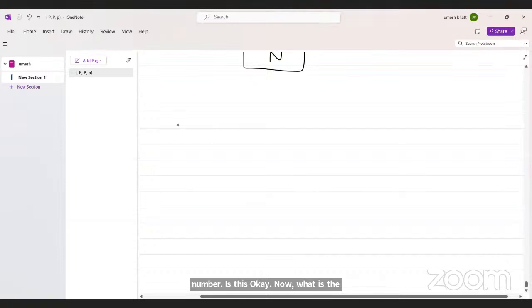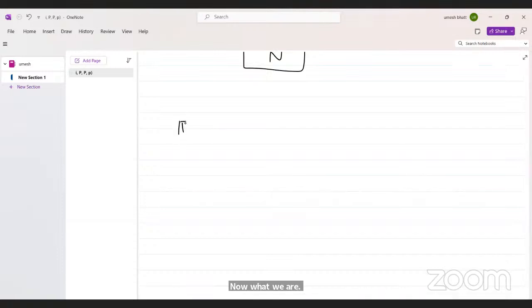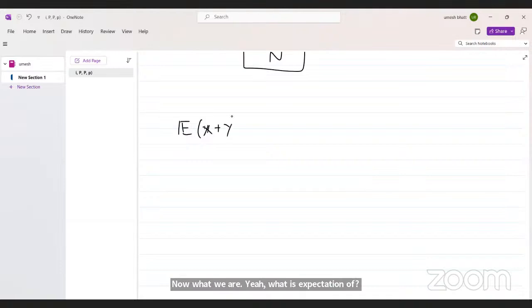Now what do we have? What is the expectation of X plus Y? Firstly, what is X plus Y? X is the number of boys, Y is the number of girls. Then X plus Y is, what is X plus Y?